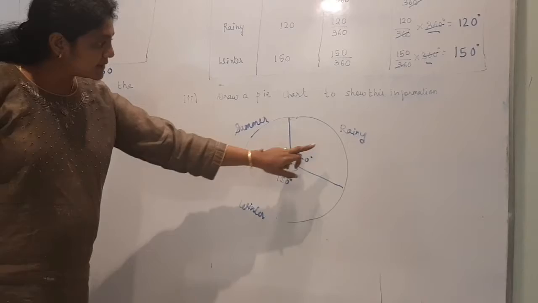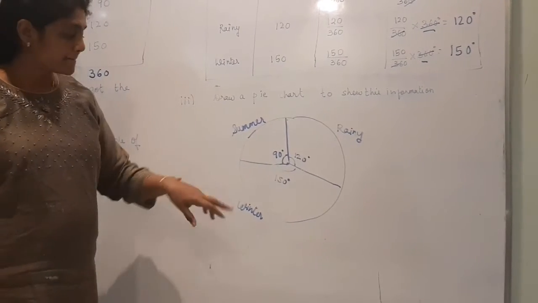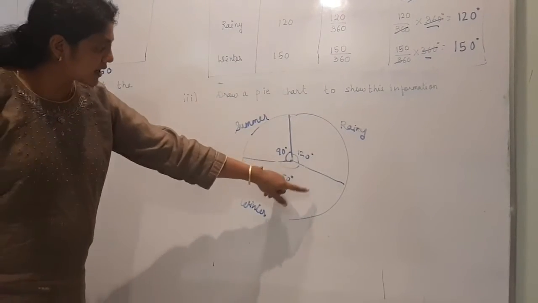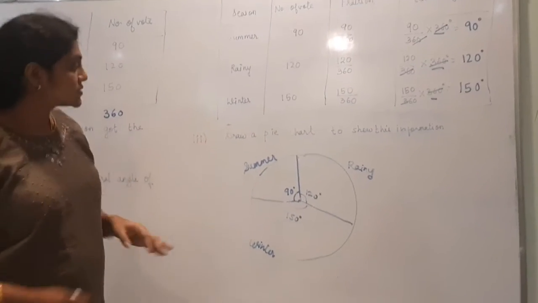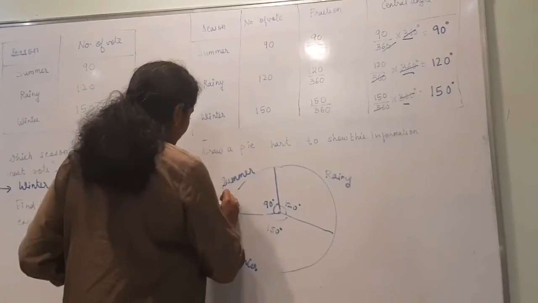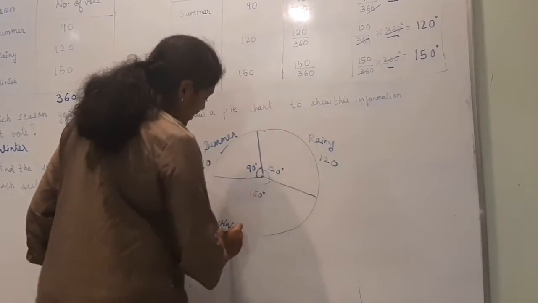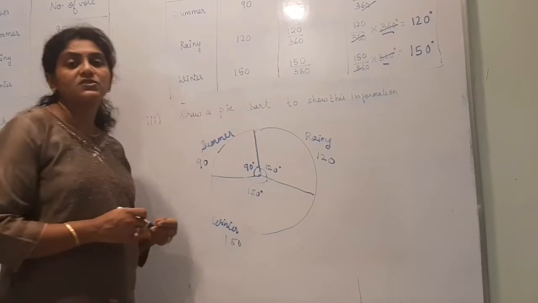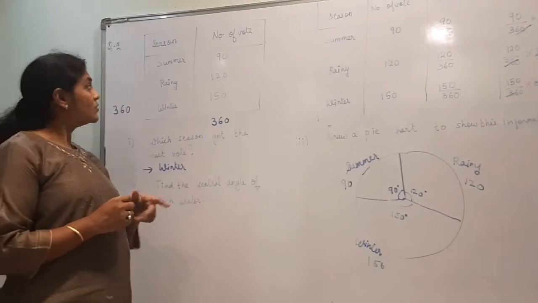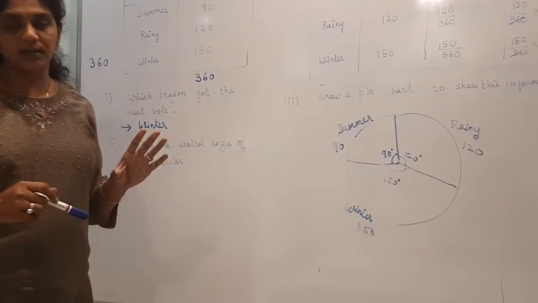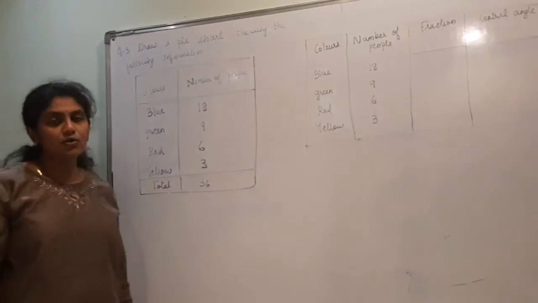So take 90, then rainy, then winter. According this angle I have drawn. Right? So how many are? Summer are 90, rainy are 120 and winter is 150. So this completes your pie chart. Now going towards question 3. Now third question, you have to again draw the pie chart.